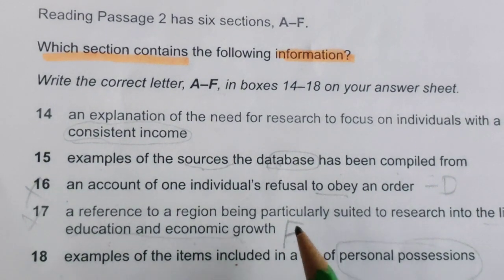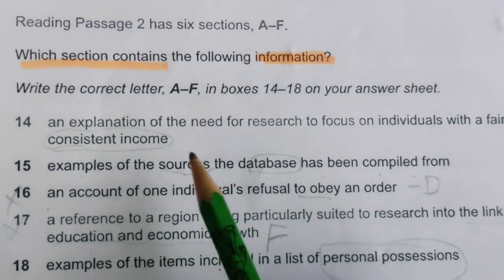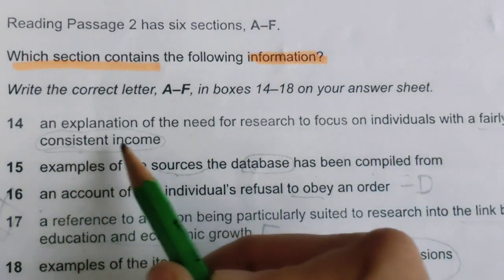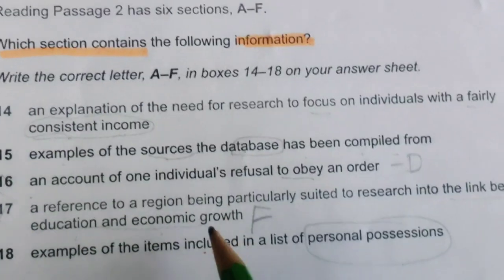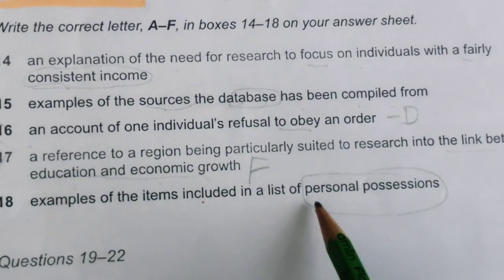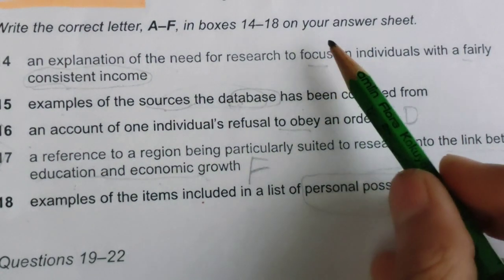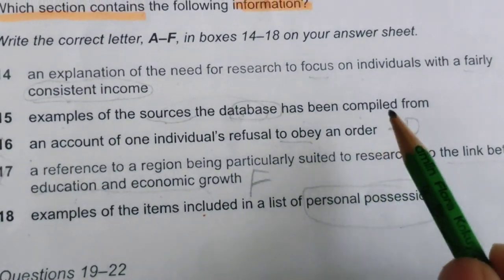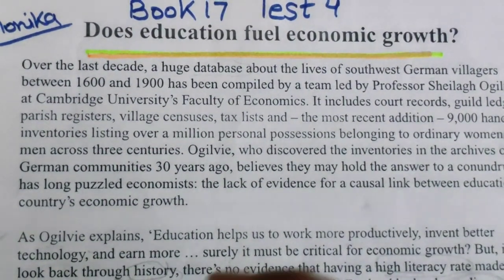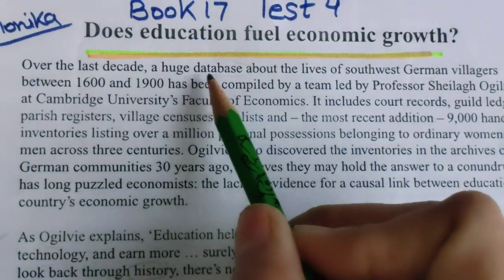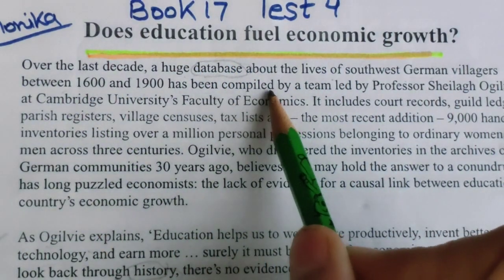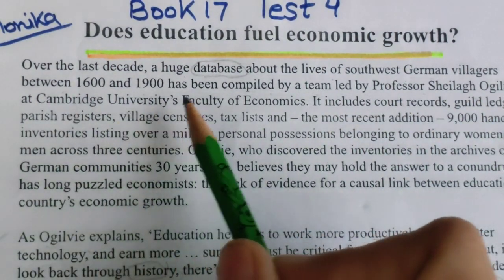Now let's read it from A paragraph. So where we are going to find fairly consistent income, focus on individuals, and here sources of database, and here list of personal possessions. These 3 things I am going to look for in the paragraphs. Let's read the first paragraph. Okay, so in the first paragraph what they are trying to say is, over the last decade a huge database about the lives of southwest German villagers has been compiled by a team. So you need to read it.